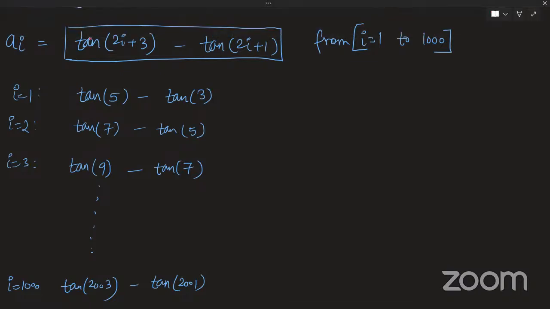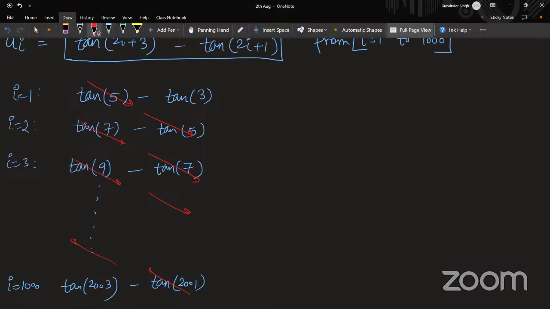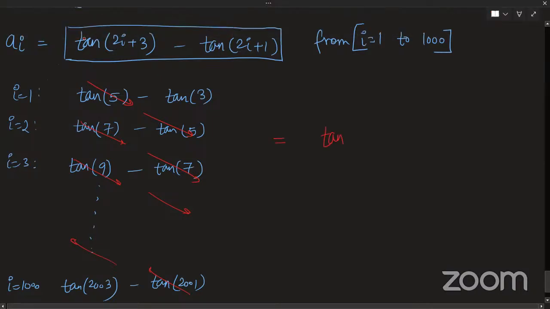Great. Did something come up? Do you see something coming your way? Now tan 5 will get cancelled, and at my last, tan of 2001 will also get cancelled out. So my final answer will be tan of 2003 minus tan of 3. Okay, let's leave it like this for now, there's no need to simplify it further.